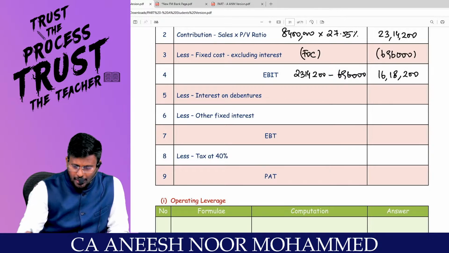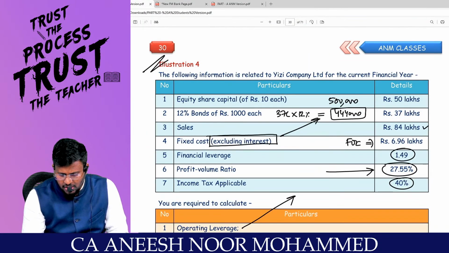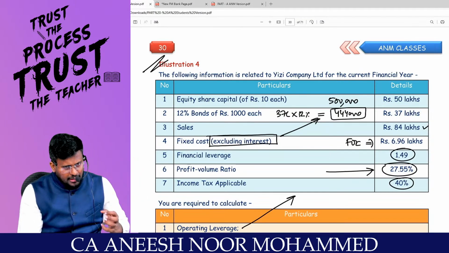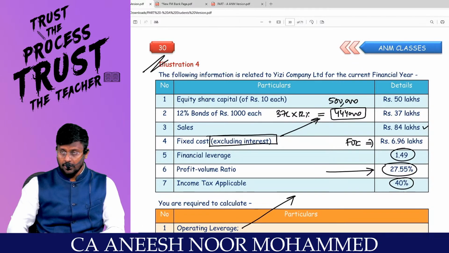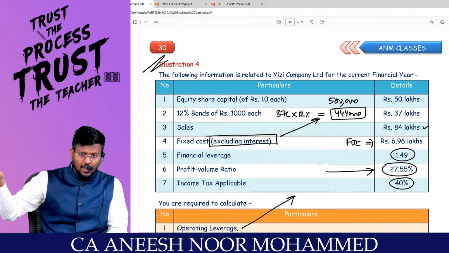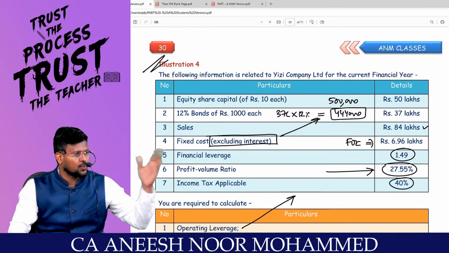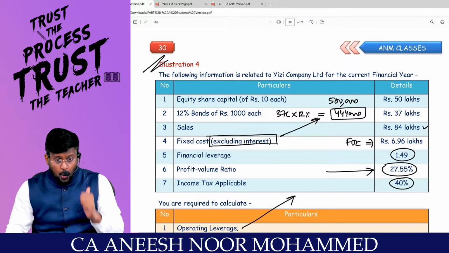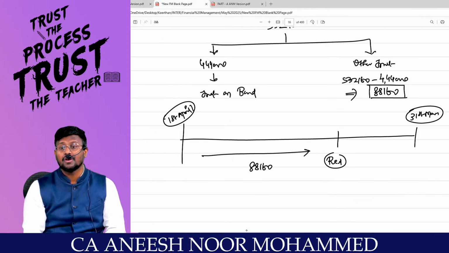They have given the details only of what is pending for the current financial year on 31st of March. So they would have borrowed in between and repaid in between, or that borrowal may be there in the opening and they would have repaid in between. That I will know only if I see the cash flow statement or some other part of the financial statement. Sir, then how do you know that this much debt was there? That is an indication of the financial leverage.